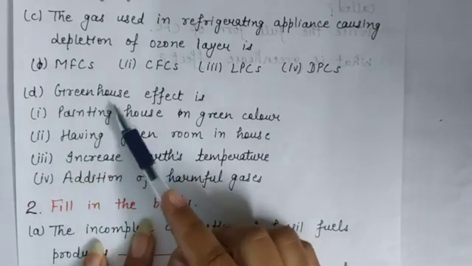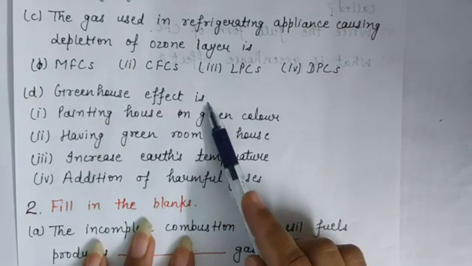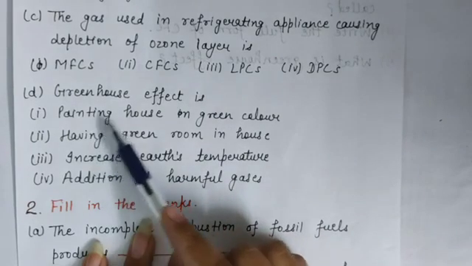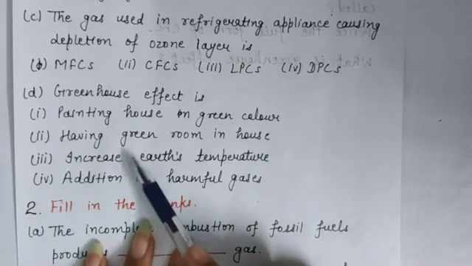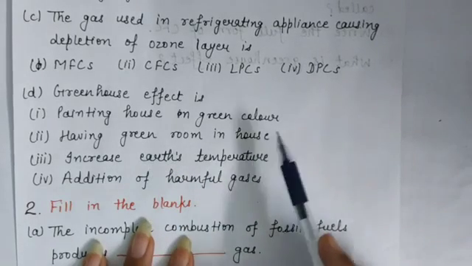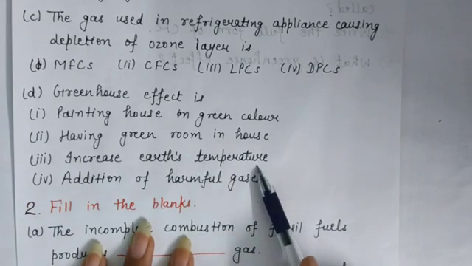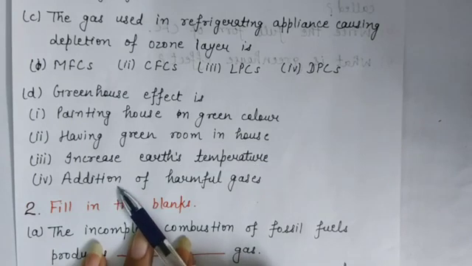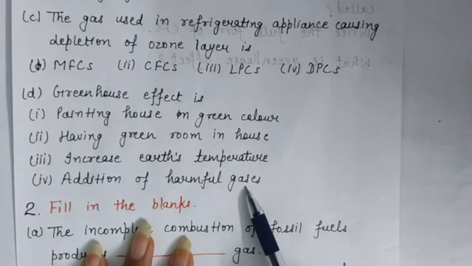D part, greenhouse effect is. Options are painting house in green color, having green room in house, increase Earth's temperature, and last option is addition of harmful gases.